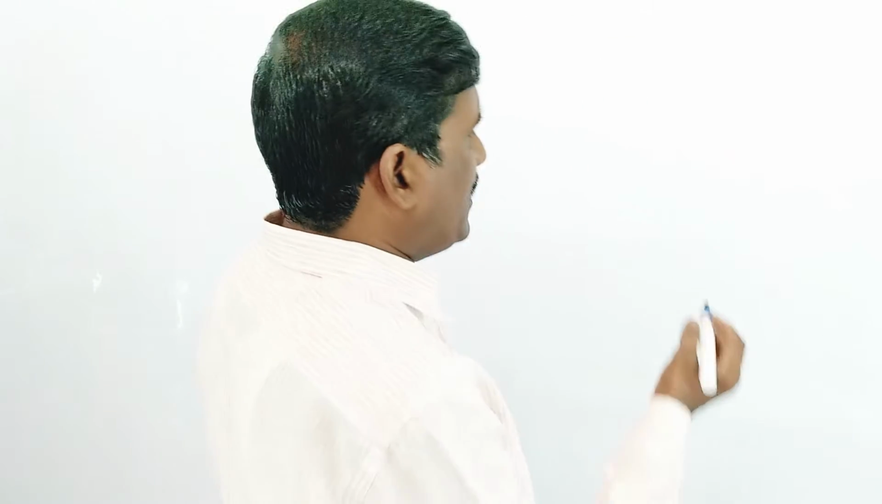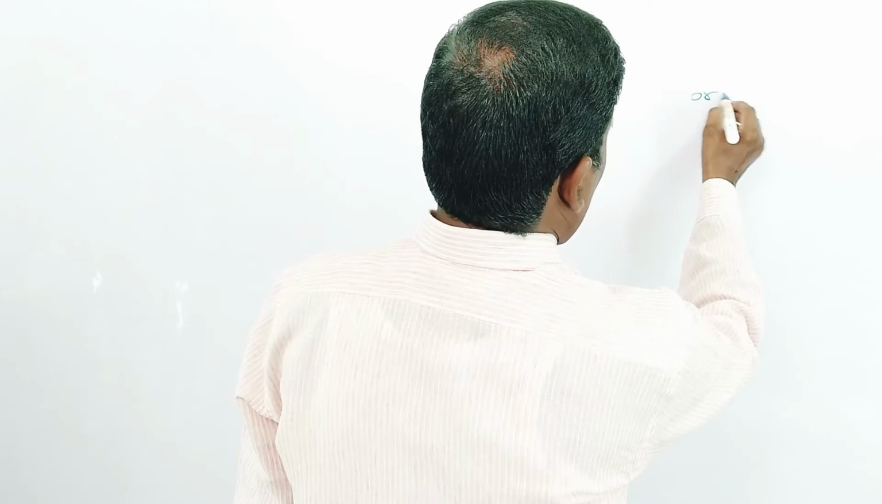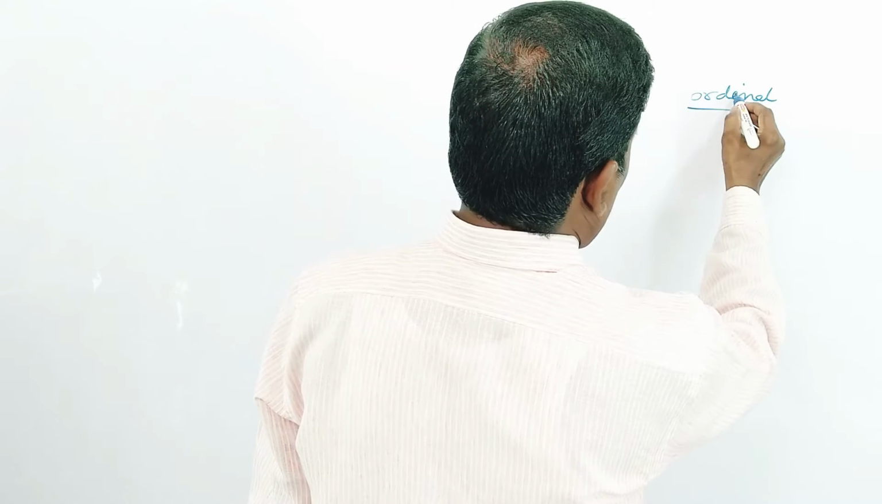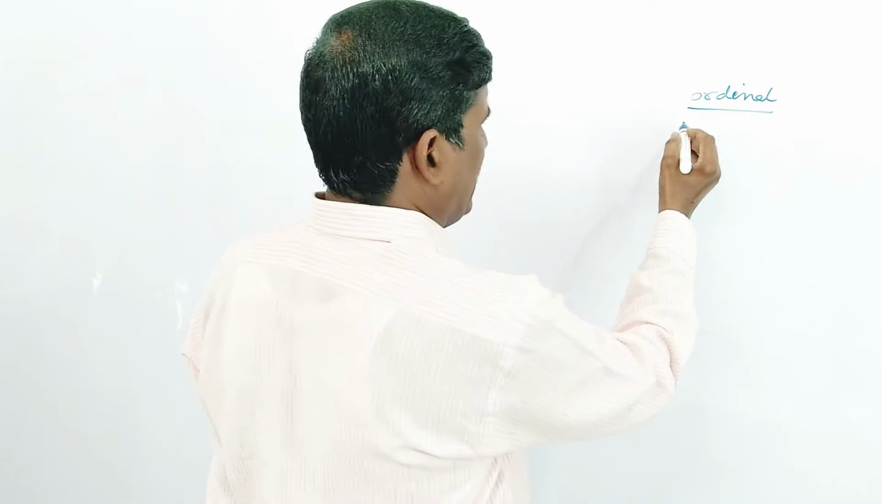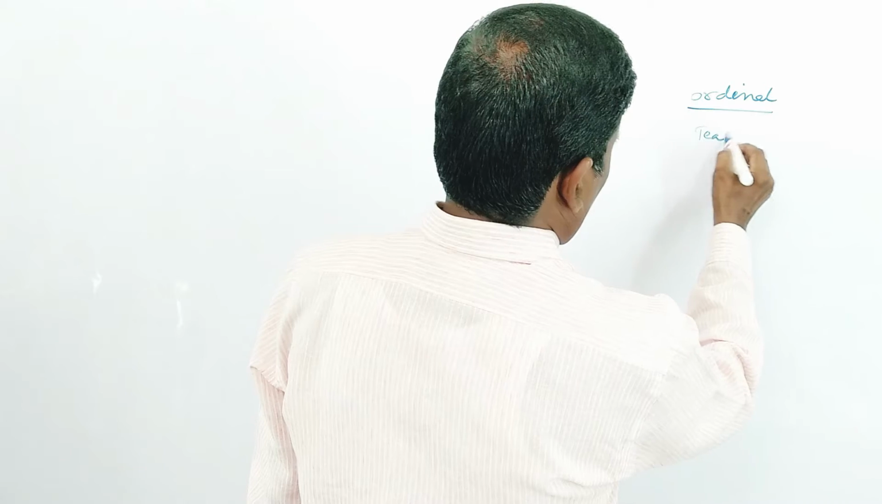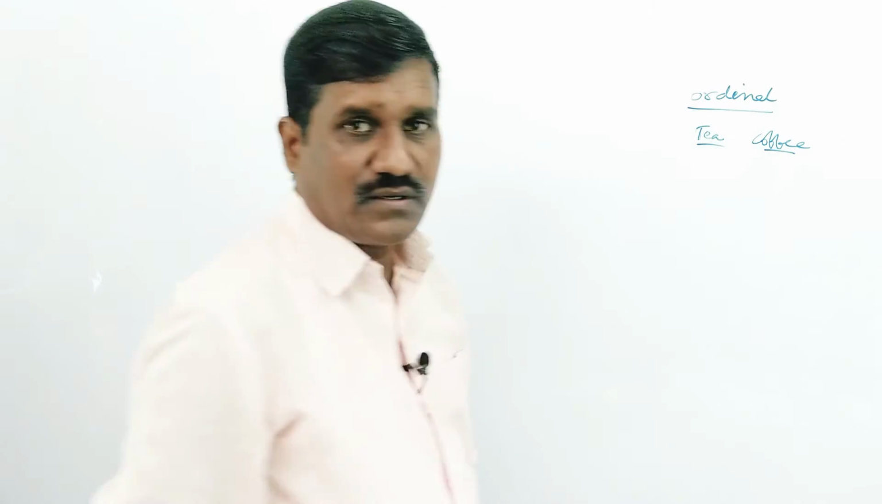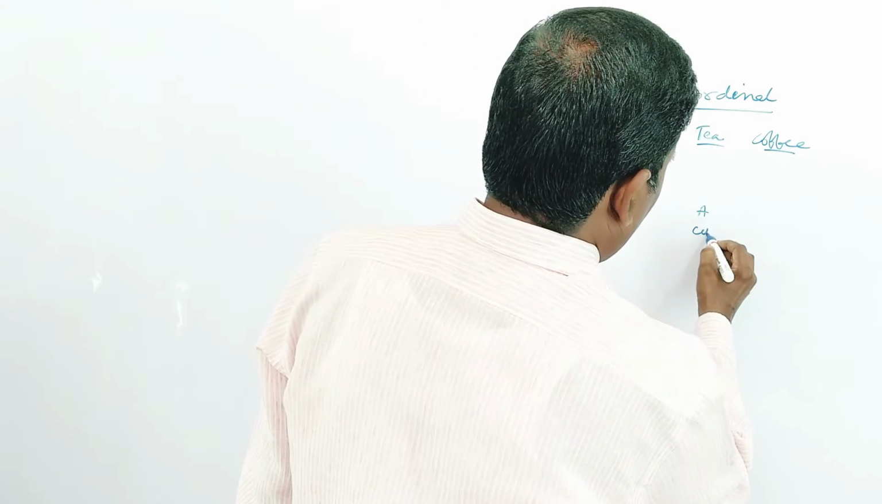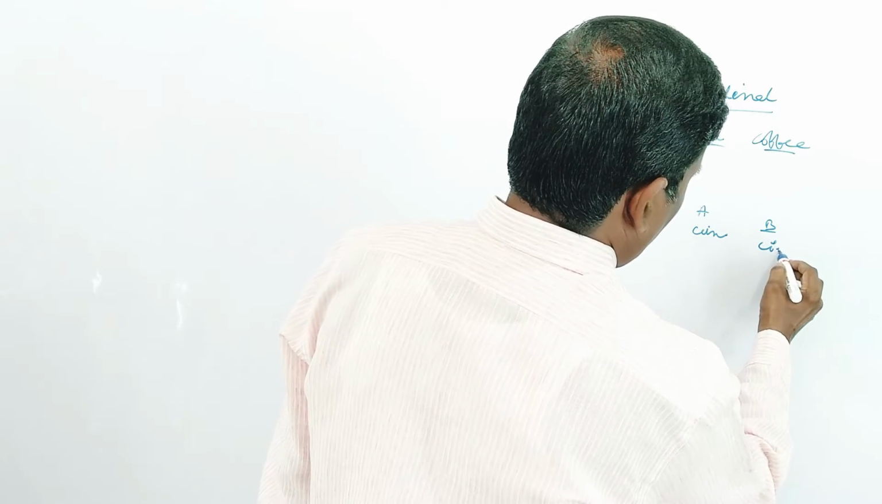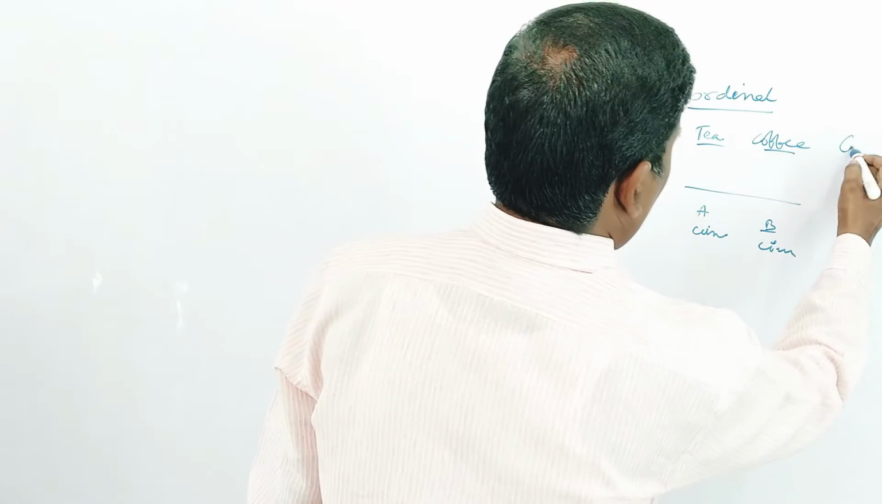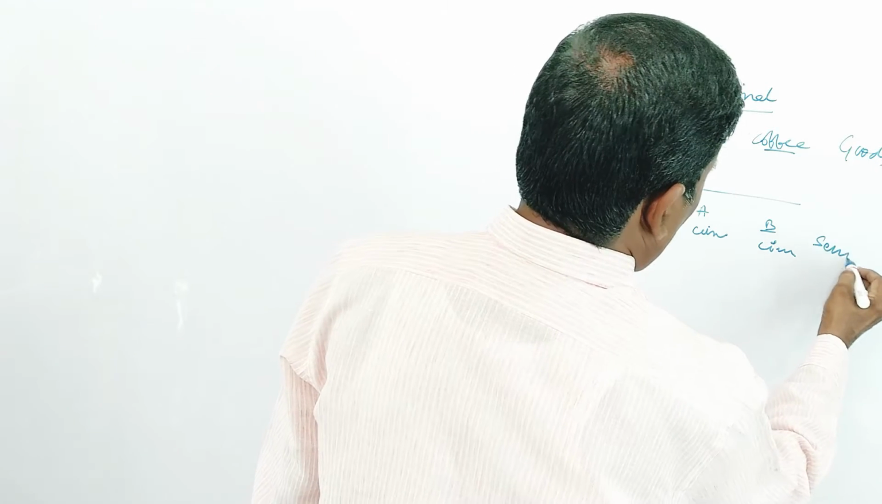When we analyze that concept, before that, a few words about ordinal utility. What is ordinal? I already explained in the previous videos, but here are a few words about this. Here tea is there and coffee is there. Tea and coffee, the two are goods. Suppose cinema A and cinema B, these are services. These are goods and these are services.